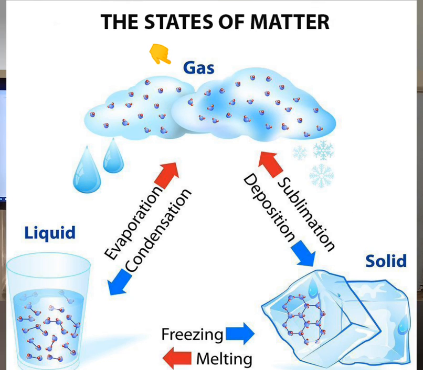Solid, liquid, and gases. The solid has a specific shape and volume. The liquid conforms its shape to the container it holds. And the gases differ from the solid and liquid in the fact that they have neither a volume nor a shape.